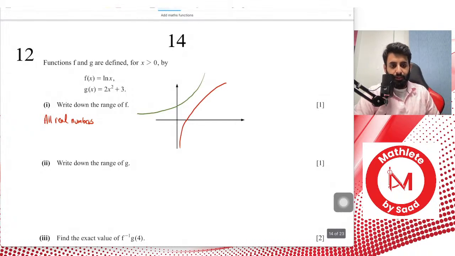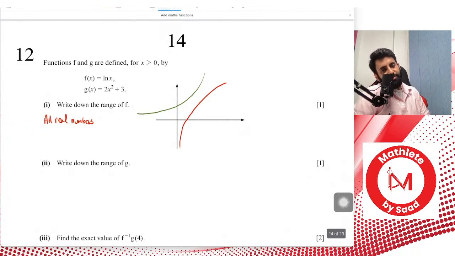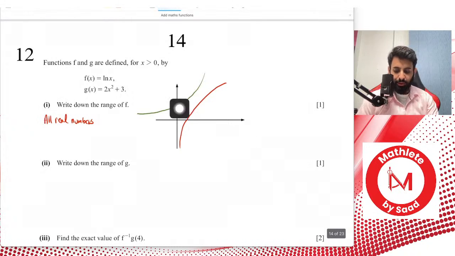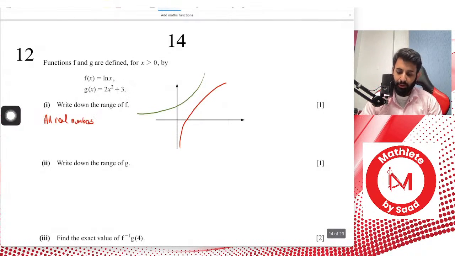Now, however, this is for ln x. I think, Anas, what you've said is actually true, but you probably got confused between the two. Remember, even though x is greater than 0, the range of ln is all real values. I think you probably got mixed up between the domain and range, but nothing to worry about.